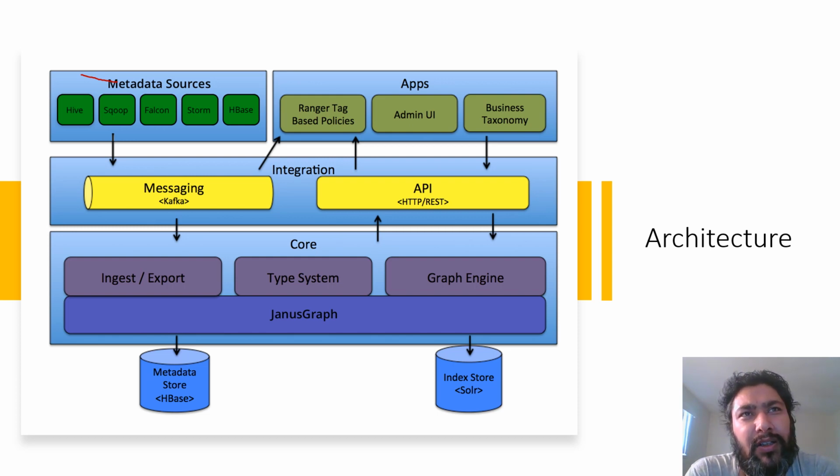Once the data is modified or anything acts on that data, the information is sent to the Kafka messaging system. So it's a messaging system in the big data ecosystem.